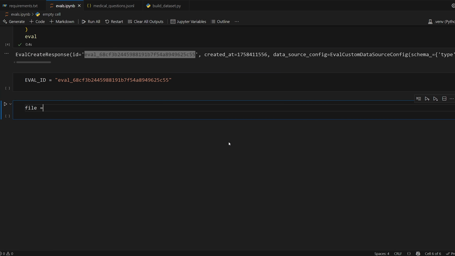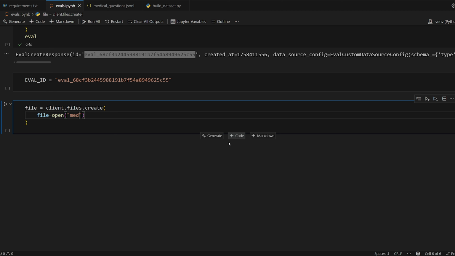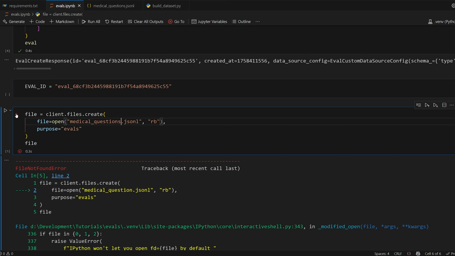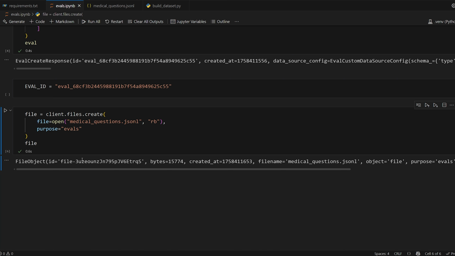So we'll do file is equal to client.files.create. We're going to specify the file that we're trying to upload. So we're going to use open, and then our file name is just medical questions. And then we can also tag it with a purpose, evals. Okay, so that will upload the file and should give us, it's questions plural. All right, let's run it now. There we go, we get our file ID.